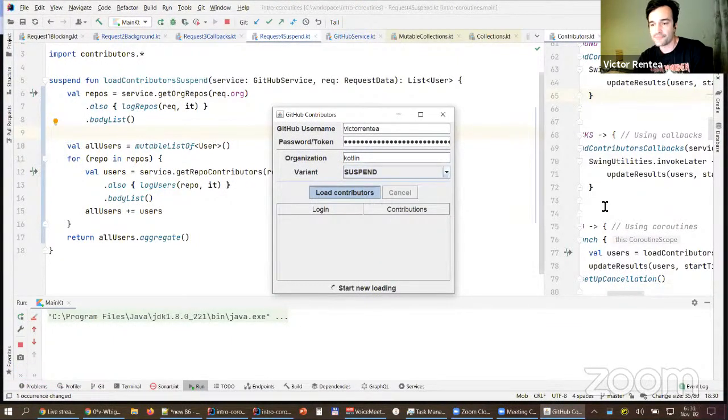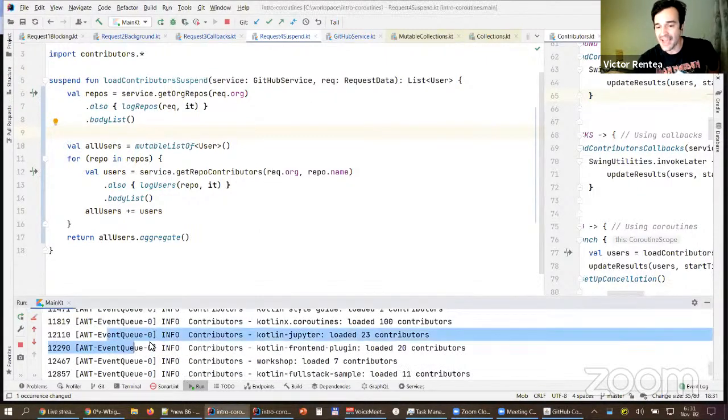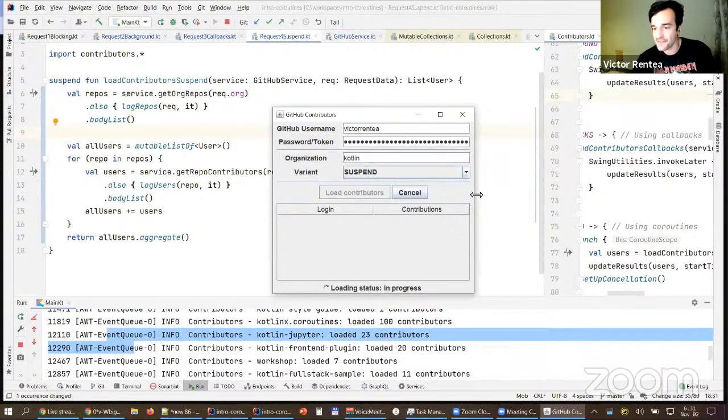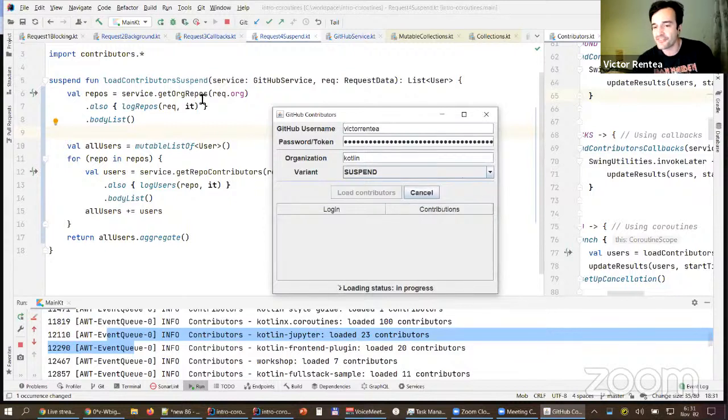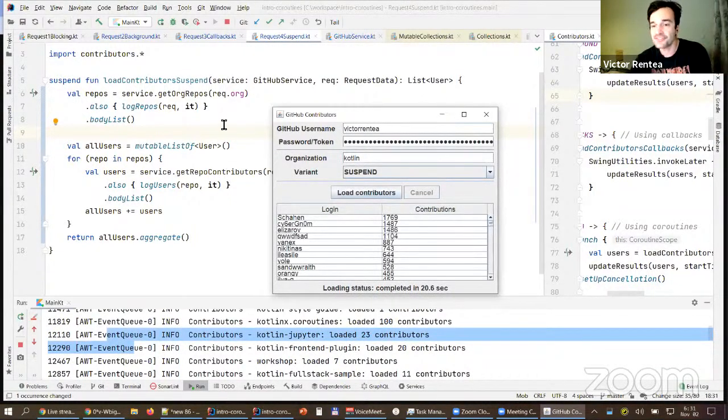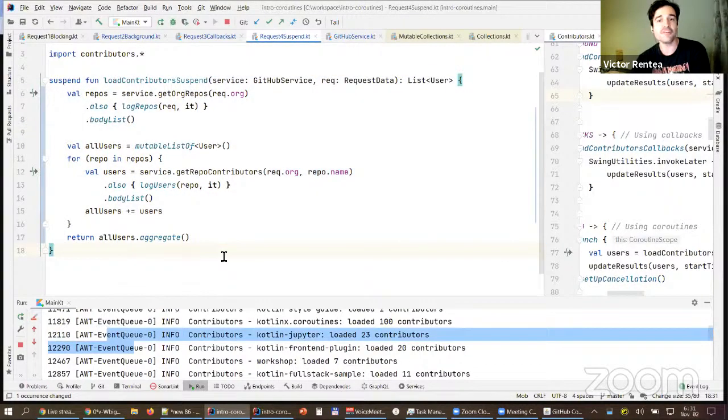Suspend. Load. And the ultimate test is, yes, it resizes, even though I am still waiting and loading contributors. And as you can see, I am still on the event queue. I never left the event queue. It's only that I never blocked it for calling a REST endpoint. I've just paused the execution of these coroutines. How this works under the hood is incredibly awesome.